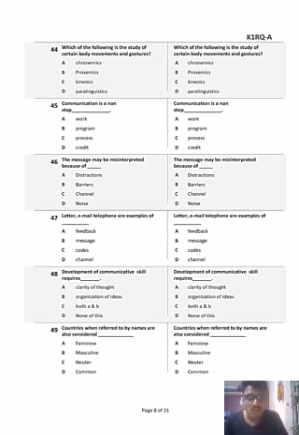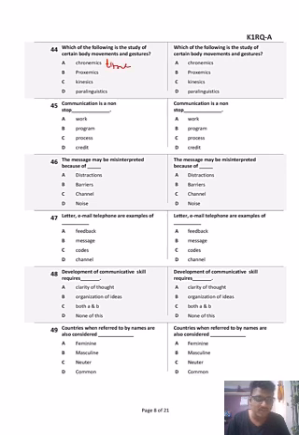44th question: Which of the following is a study of certain body movements and gestures? Whenever you're communicating, gestures are important. Gestures means your hand movements, your expressions, and it's called gestures. The first one is chronemics, second is proxemics, C is kinesics, and the fourth is paralinguistics. Chronemics is basically the study of time, how you utilize your time.